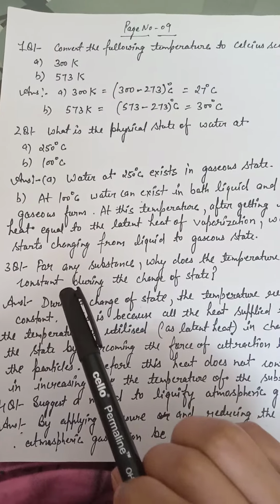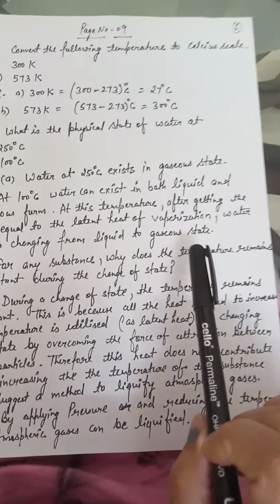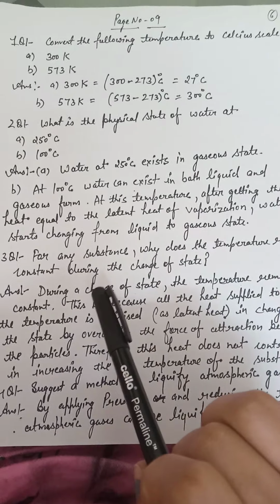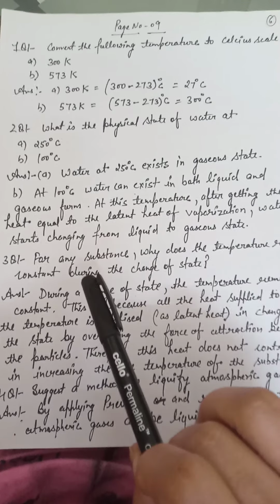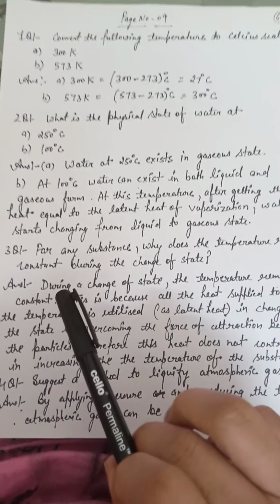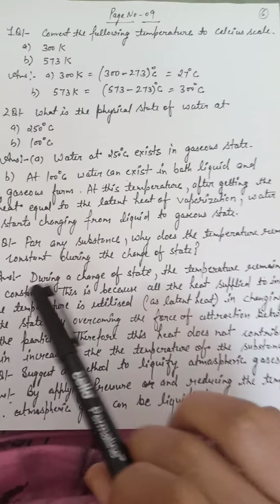Now the next question is, for any substance, why does the temperature remain constant during the change of state? As we know, during the change of state we are providing heat, so that energy is used to change the state of the matter. During a change of state, the temperature remains constant.